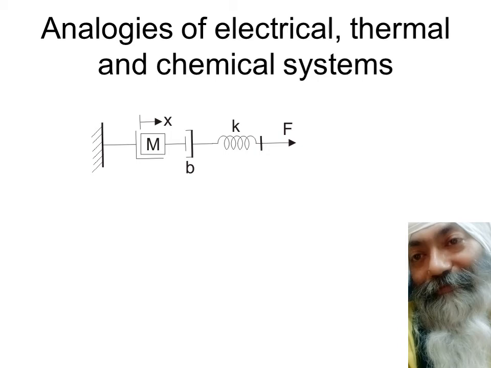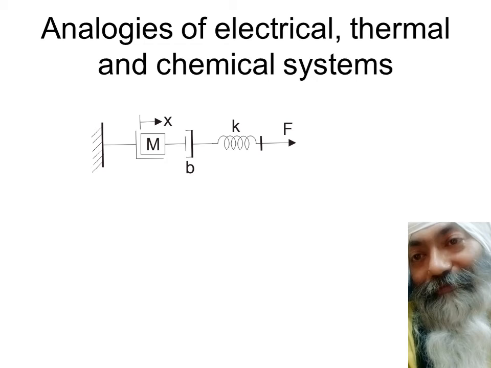Again, my dear friends, this is something again old. It's a spring mass damper system. As you can see, the spring constant is K, the damping system has damping constant B, and the mass is M. And as I pull it with force F, there will be some force resisting this pull, given by the spring. The spring will get elongated, and this elongation will be K into X, where X is the displacement, and the damper is going to resist.